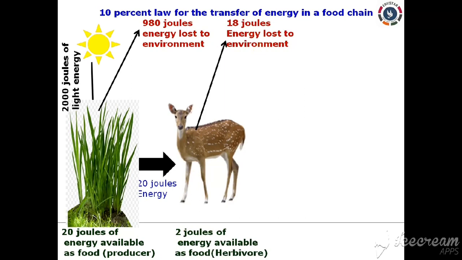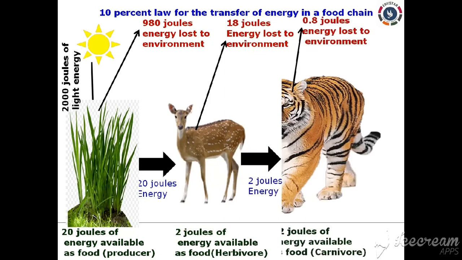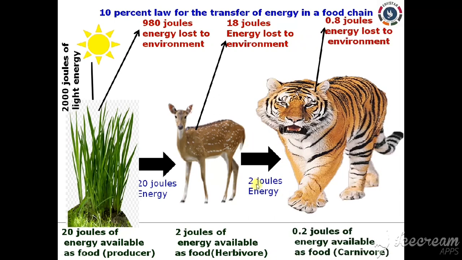Clear? So the carnivores, the second trophic level, feed on the herbivores, which stores about 0.2 joules of the energy as flesh. That is, higher level consumers such as tiger and lion are small in number due to the reduced energy available to them. Thus, the 10% law is an average estimation of transfer of energy. Here, 0.8 joules of energy is lost in the environment finally. Understood? I hope you are able to understand this concept.